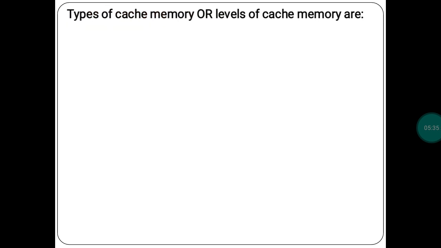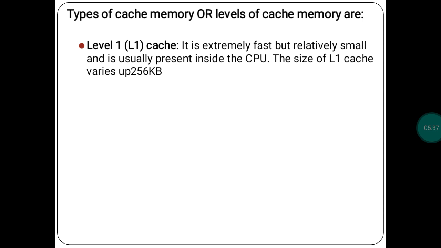See, the types or levels of cache memories are: first is the L1 cache. It is extremely fast but relatively small. Its name is L1, level 1. It is extremely fast and relatively small and usually present inside the CPU. The size of the L1 cache is up to 256 KB only.